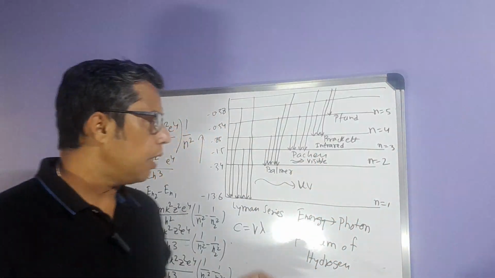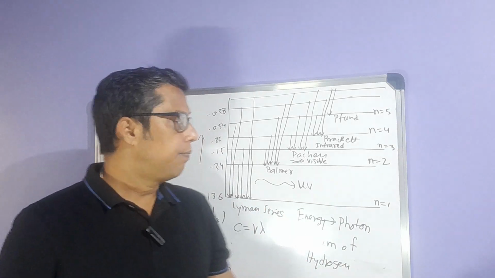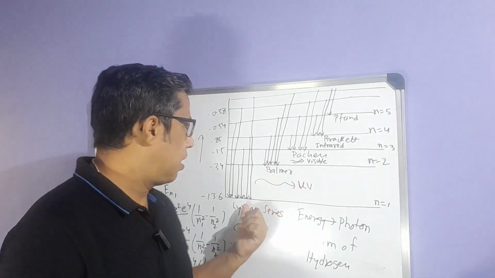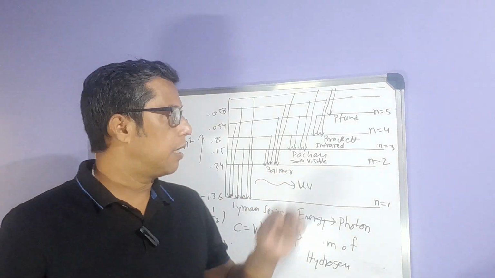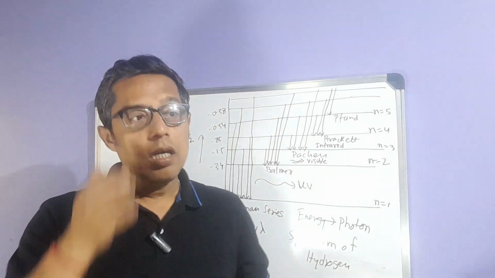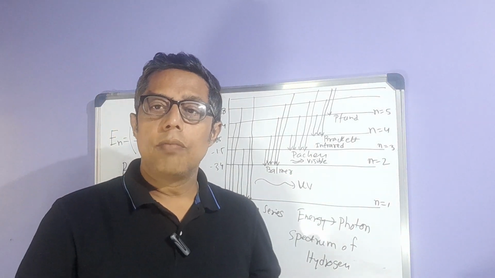Each series defines a particular spectral region: the UV region is the Lyman series, the visible region is the Balmer series, and Paschen is the infrared region. This has been explained for the hydrogen atom by Bohr.